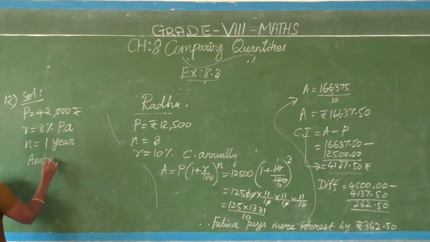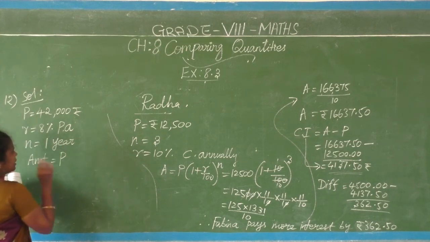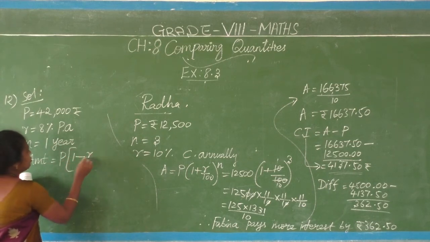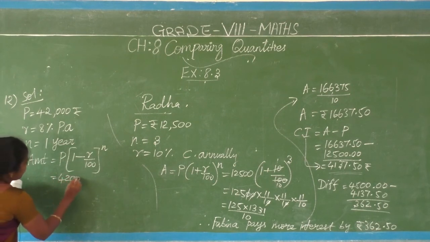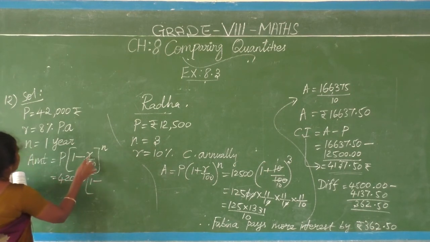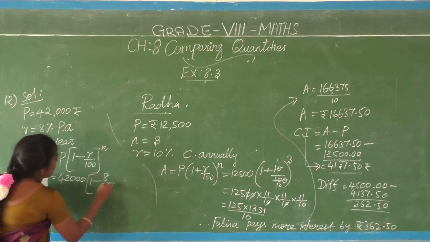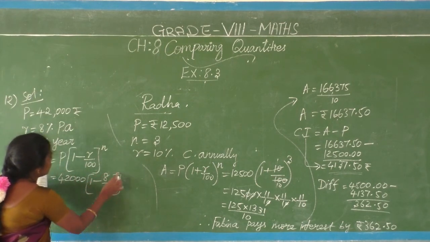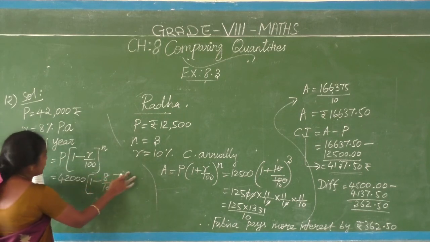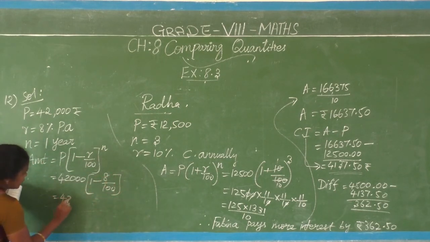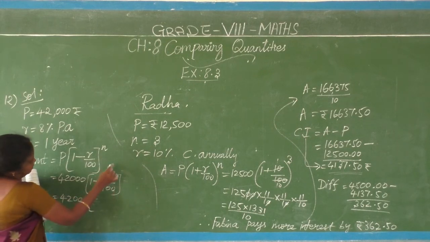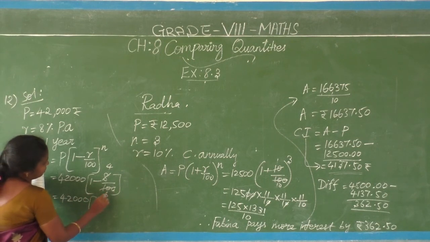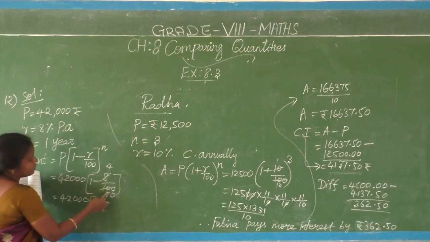So amount equal to, what's the formula? Depreciation. So P into 1 minus R by 100 the whole power n. So P is 42,000 into 1 minus R, R is 8 by 100, the whole power n. Number of years is 1 only, so no need. Okay, so simplify 42,000 into... 4 2s are 8, 50 2s are 100.